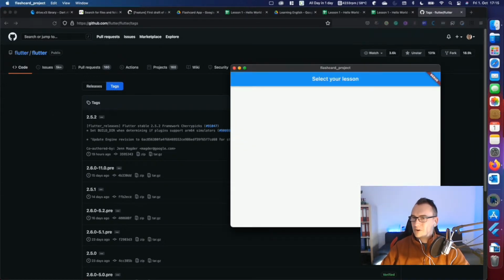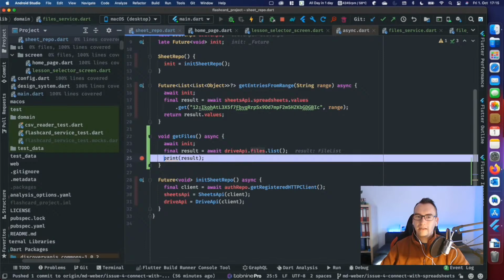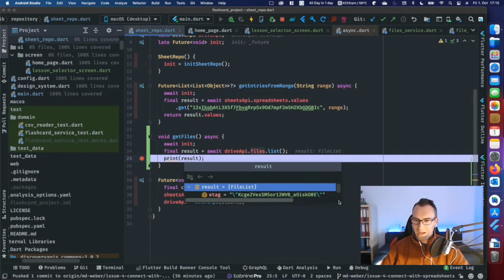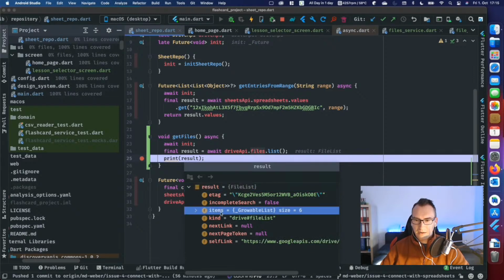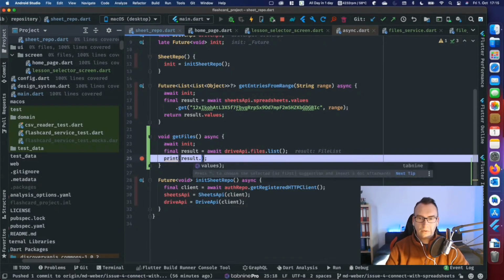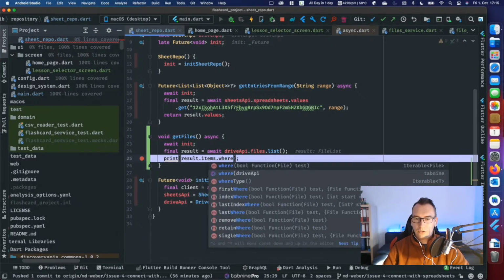So, the flashcard project is opening up and we run directly to our breakpoint. Fantastic. Which is a file list. So that's good. And there are items inside. So we want to go through the items. And here we check for the where condition.